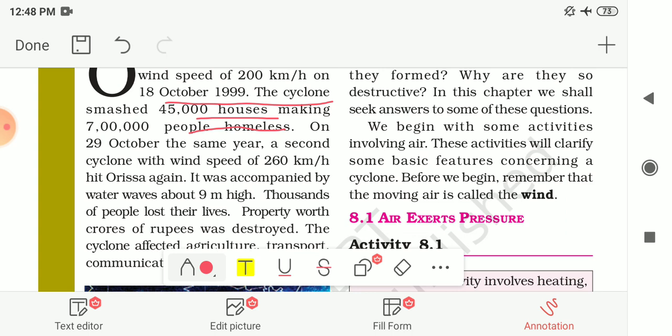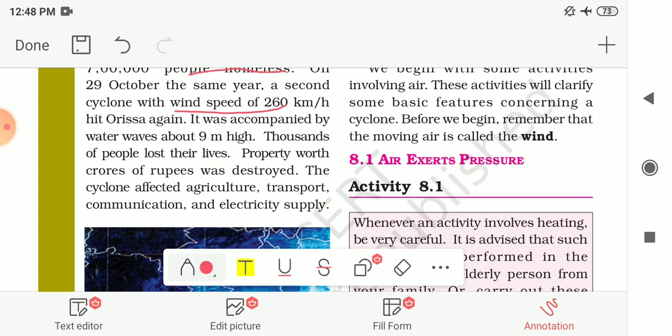And on 29 October the same year, a second cyclone with the wind speed of 260 km per hour hit Orissa again. In the same year, Orissa faced cyclones twice in the same month, and it was accompanied by water waves about 9 meter high. Thousands of people lost their lives. Property worth crores of rupees was destroyed, and the cyclone affected agriculture, transport, communication and electricity supply.